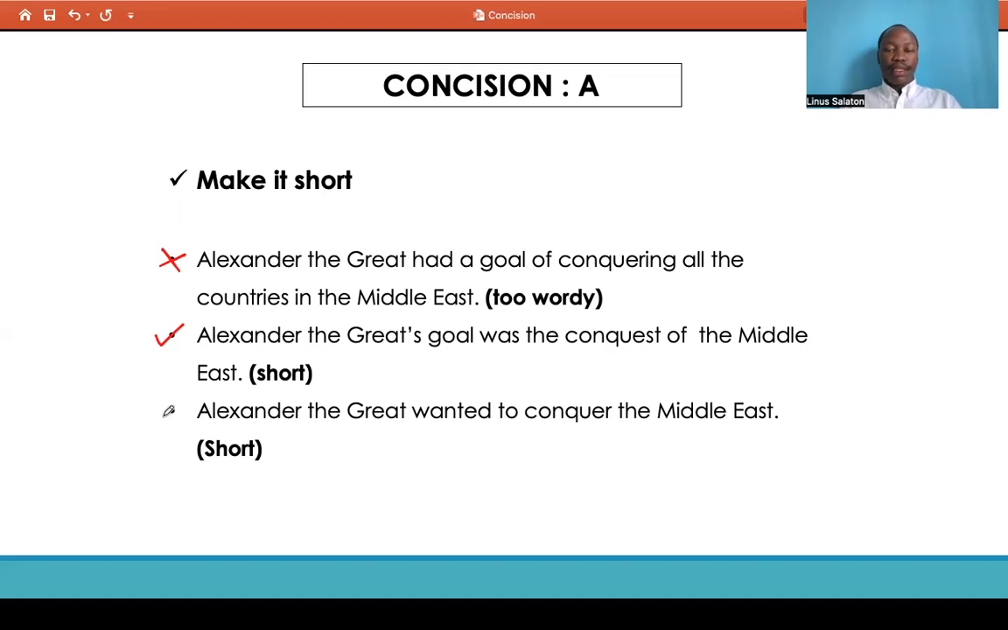But you could have: Alexander the Great wanted to conquer the Middle East. This still communicates what statement 1 is all about, but in a shorter, more precise, and brief way. So in GMAT, if you encounter answer choices that are concise, that is, short and brief like these two, then go for those answer choices.